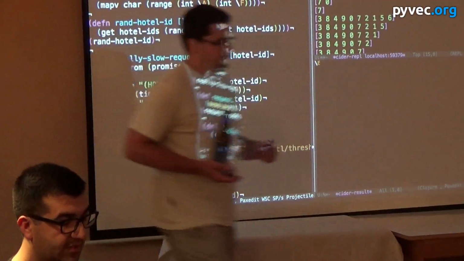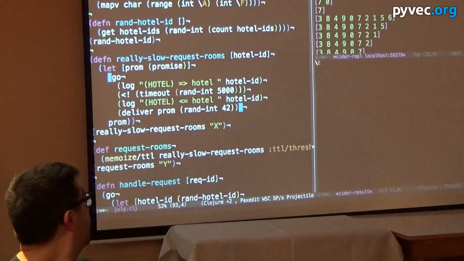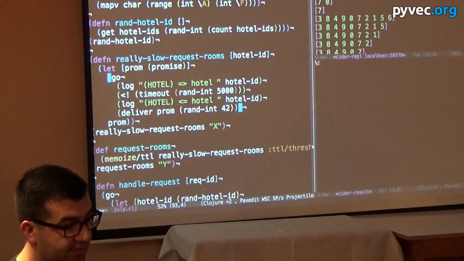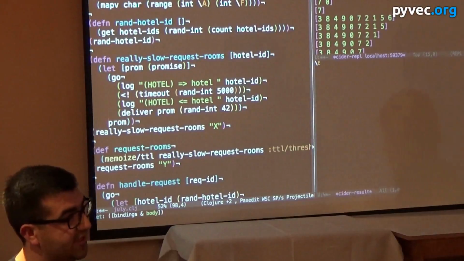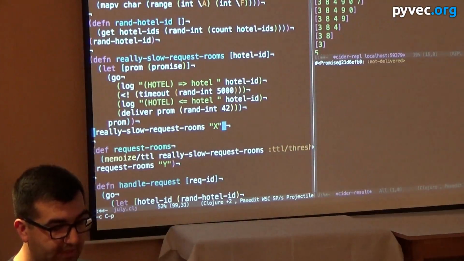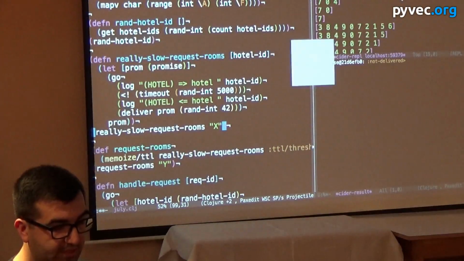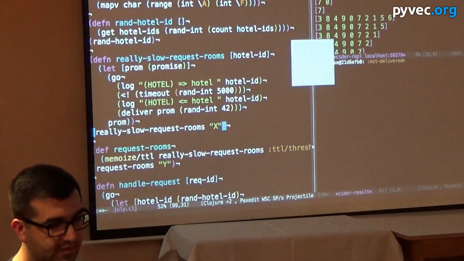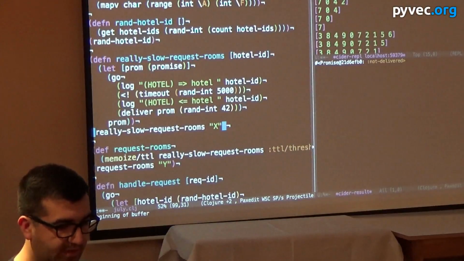So all this go stuff happens in the background. This function gets called, it returns the promise immediately. Okay, so how does that work? If we call it, why would we do this? Okay.